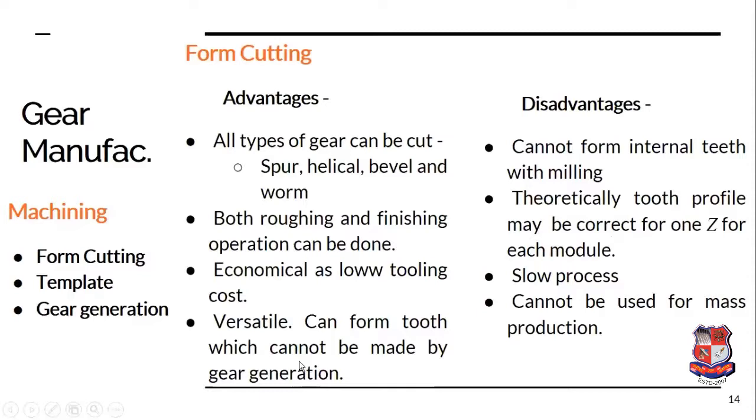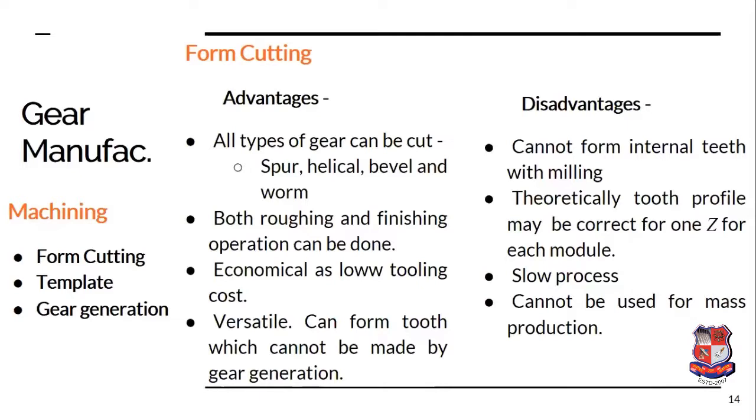So these are the different types of form cutting, and what are their advantages? Any type of gear can be formed, that is spur, helical, or bevel gear, and it is economical because it uses less and economical tooling. But the main disadvantage is that in the milling operation, one cutter is used for a number of teeth of the gears, and because of this, errors in the tooth profile will be there. This error in the tooth profile must be removed with the help of a gear finishing operation for better operation